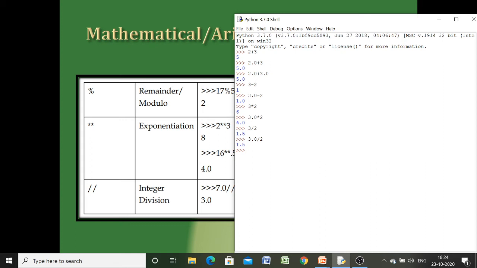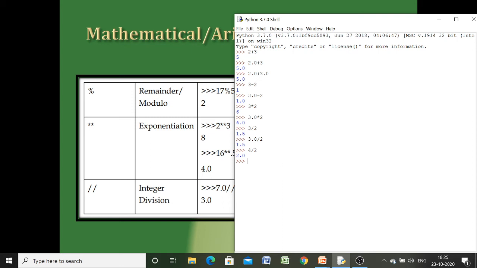Here you can see that we have two integer operands, but we have the result in a floating point number. If I write this also, we will have the result in a floating point number. So it is just different from our other operators, that this division operator will always give you the result in a floating point number.